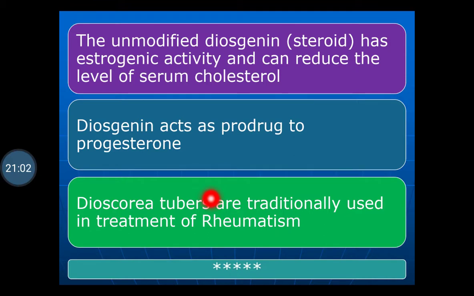Then the Dioscorea tubers are traditionally used in the treatment of rheumatism. Its synonym is rheumatism root. So this is all about diosgenin, which is obtained from the Dioscorea.